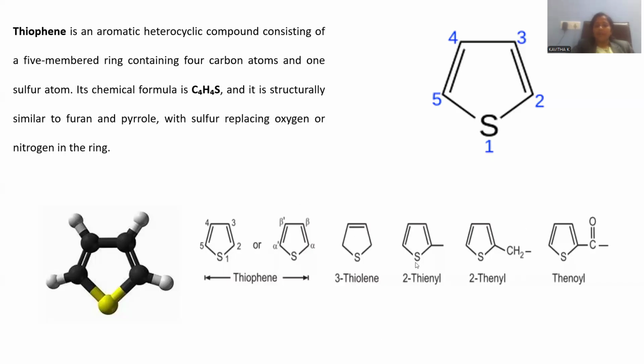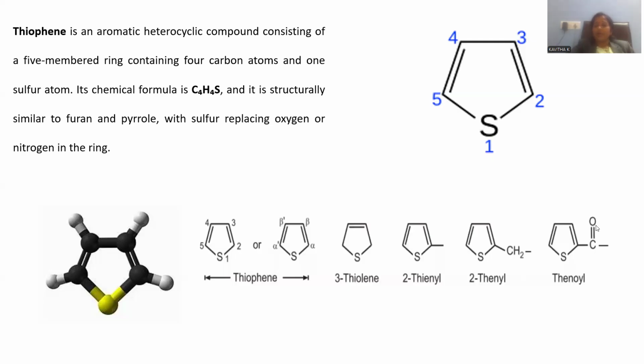Some other compounds related to thiophene are provided here. If there is only one double bond, between the third and fourth carbon atoms, that is called 3-thiolene. One of the double bonds is missing, and this is not part of an aromatic ring system. If thiophene is taken as a substituent, because at the second position a side chain is noticed, 2-thienyl is the name from this fragment. If we have CH2 on the second carbon atom, that is 2-thenyl.